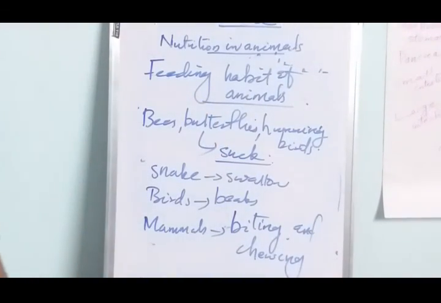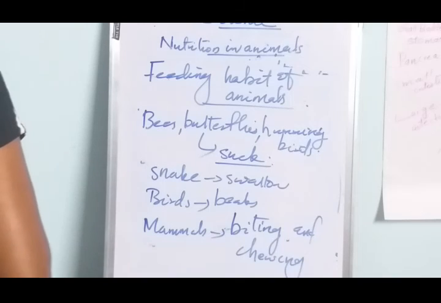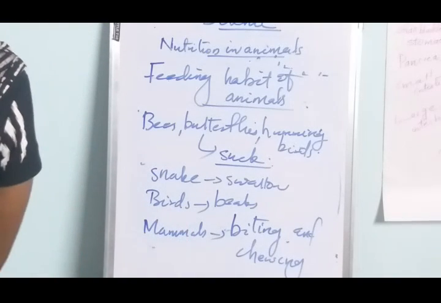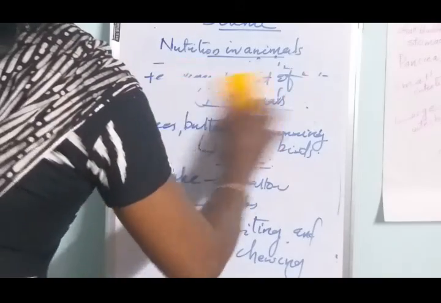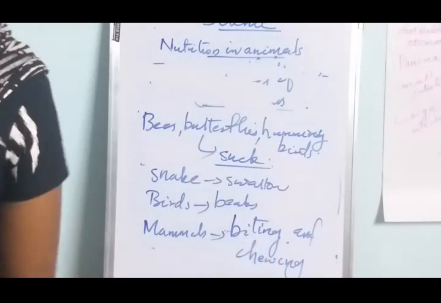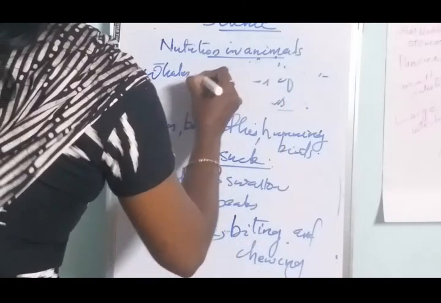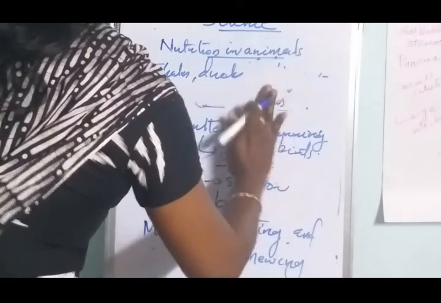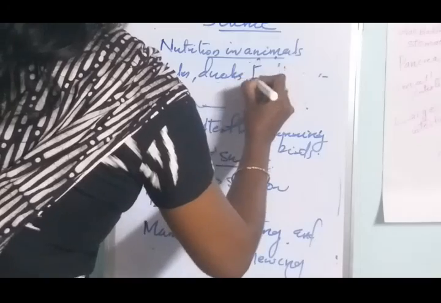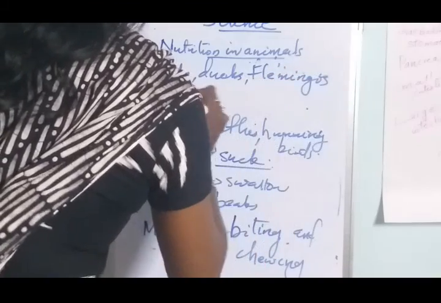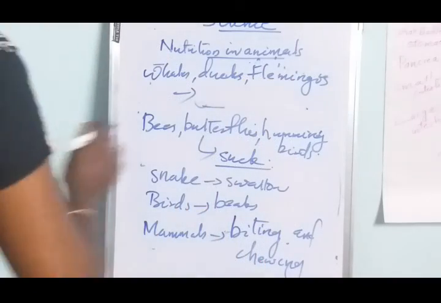Also some animals such as whales, ducks, and flamingos strain food from water.